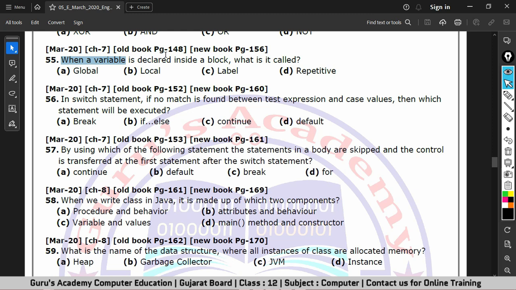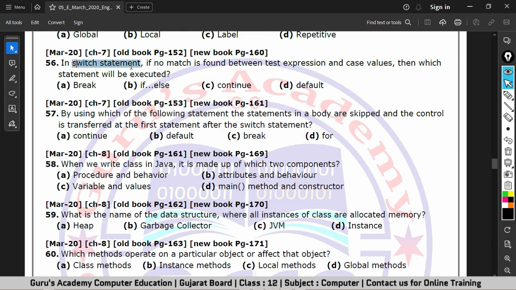When a variable is declared inside a block, what is it called? The correct answer is option B, local. The next question is, in switch statement, if no match is found between test expression and case values, then which statement will be executed? Options are break, if else, continue, default.